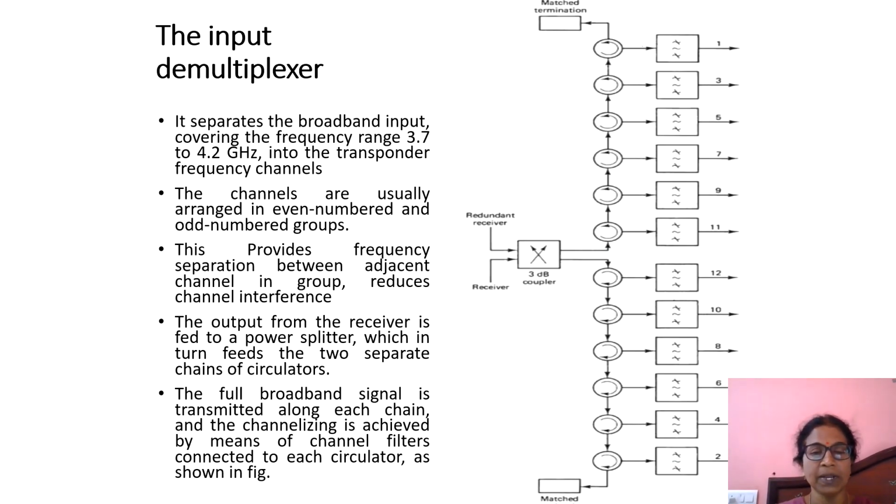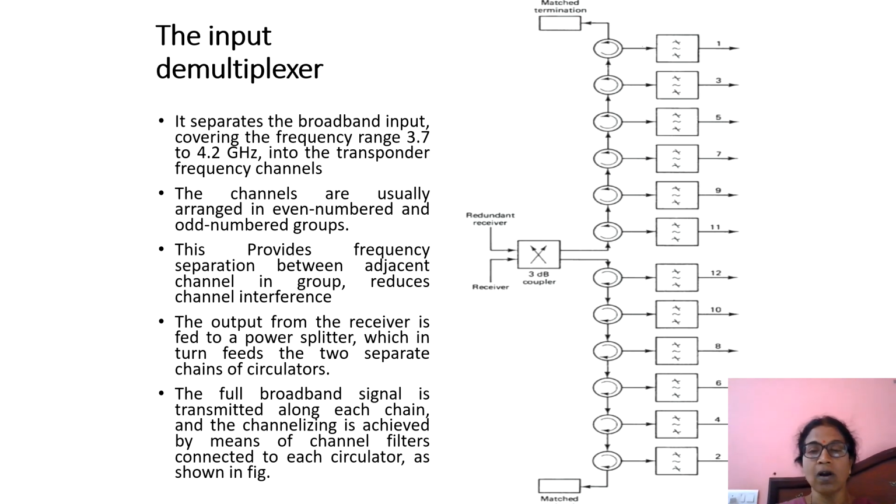The demultiplexer will have a 3 dB coupler. From the redundant receiver it receives a signal, and the normal receiver also sends a signal, and we have various circulators. All the signals travel through a circulator. This circulator passes only one particular frequency of signal. Odd numbered signals are transmitted on the top side, and even numbered signals are passed on the other. The circulators are designed in such a way that one allows only odd frequencies and the other allows only even frequencies. See here, channel numbers 1, 3, 5, 7, 9, 12.